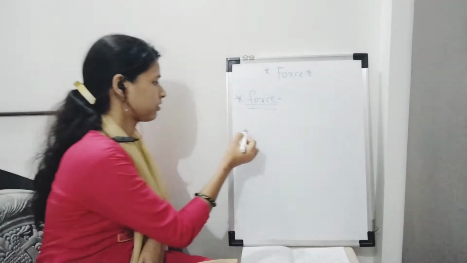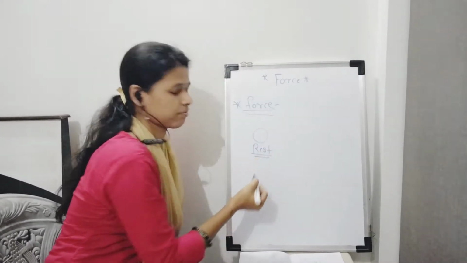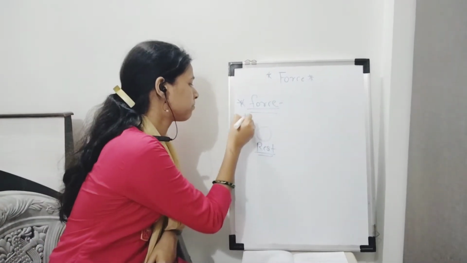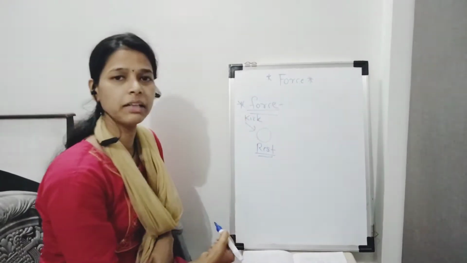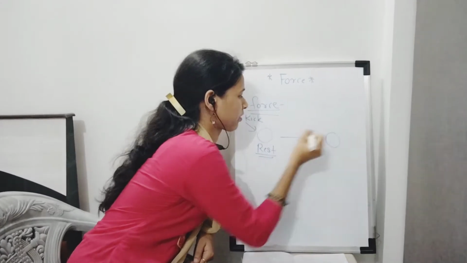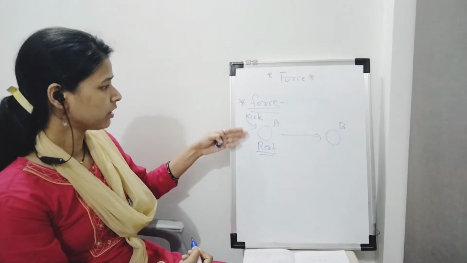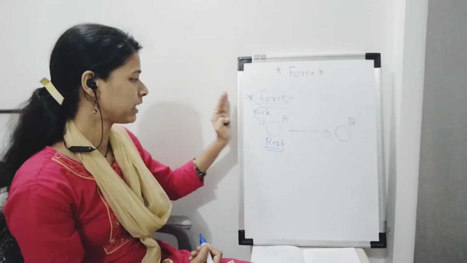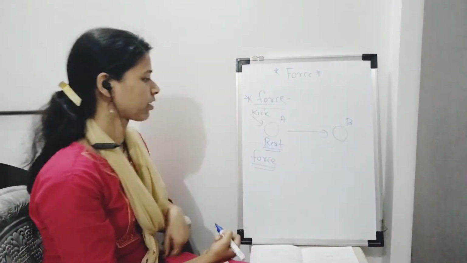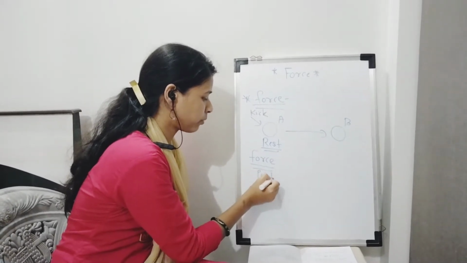For example, this is a ball at rest on the football ground. Some student or any person kicks the ball. At that time the ball is displaced, or changes its place, from point A to point B. It means that when they kick the ball, that person has applied force on that object. In this position, this action is called pushing the ball.